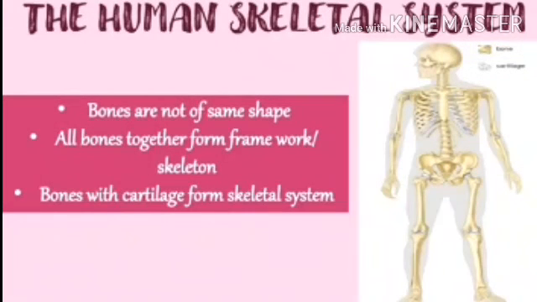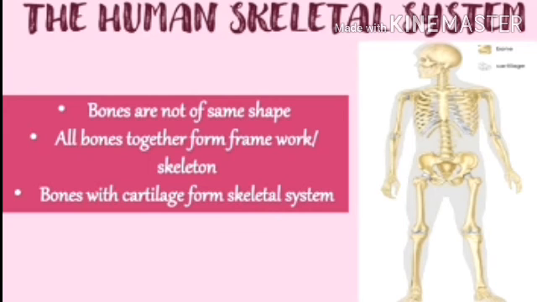Now let's see the human skeletal system. All the bones in our body are not the same shape. As you observe our body, we can see our bones are not all in the same shape. Every bone is different. All the bones collectively form one framework, that is the skeleton, and because of that skeleton our body has a particular shape.